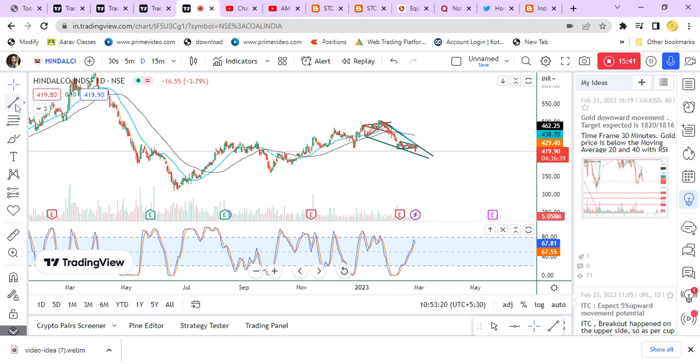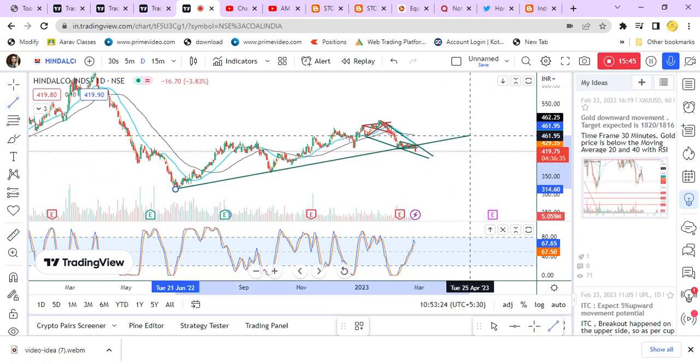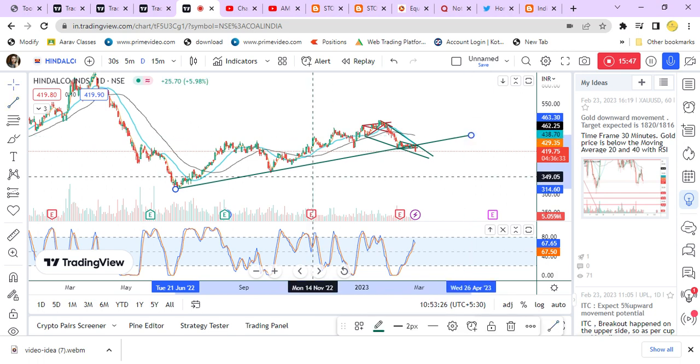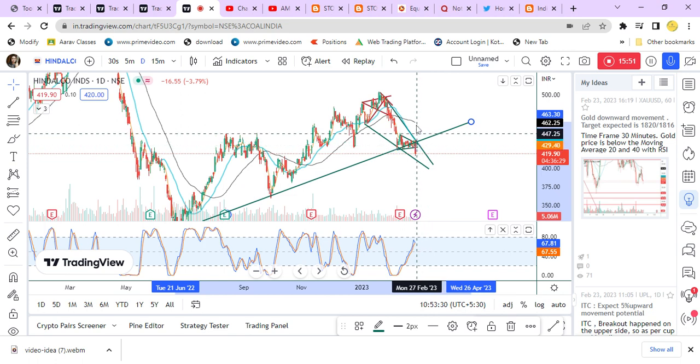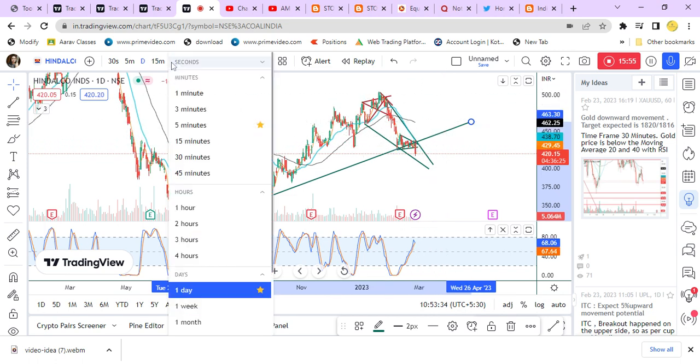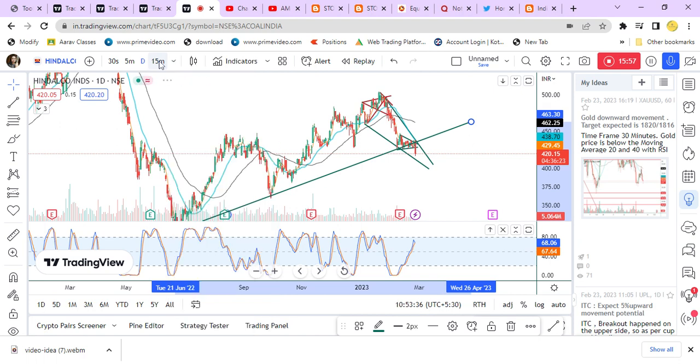Okay. So first we need to analyze in day chart. So it has crossed the support line, but still moving average, you can see it's inside this trend line, right? So we'll consider the lower time frame.